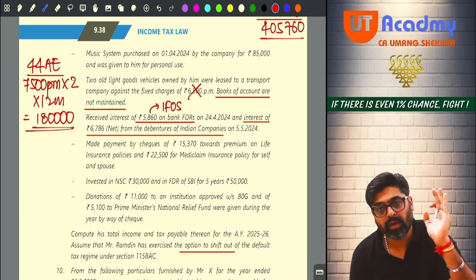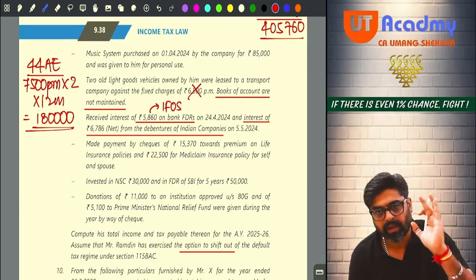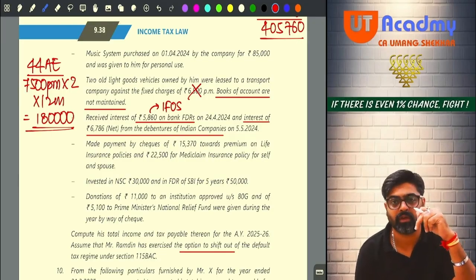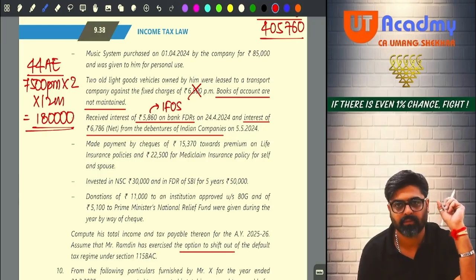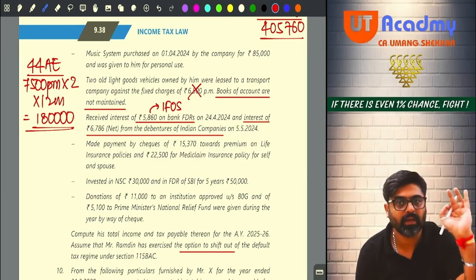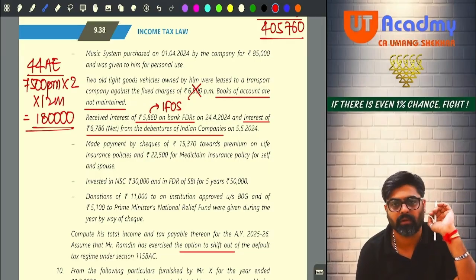So when you are a resident and you are getting interest on securities, the issuer, the person who has issued those securities, is going to give you interest. That person is going to deduct TDS under section 193 at the rate of 10%.